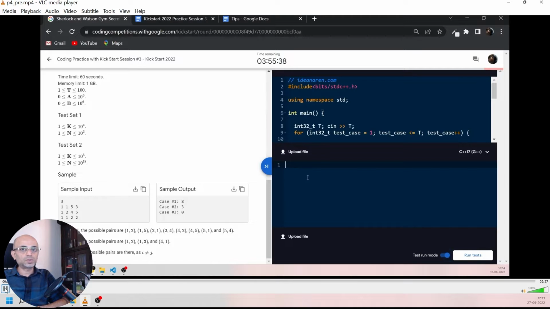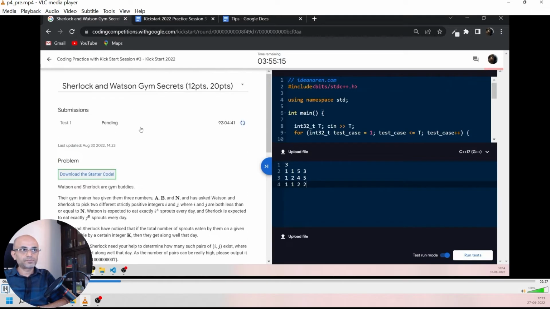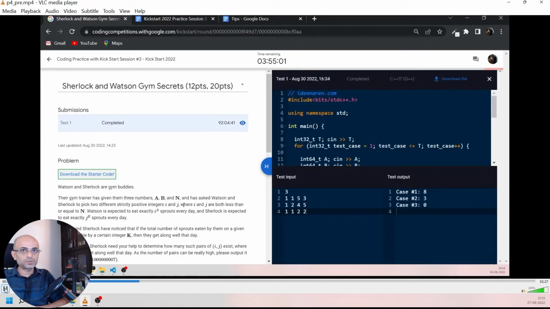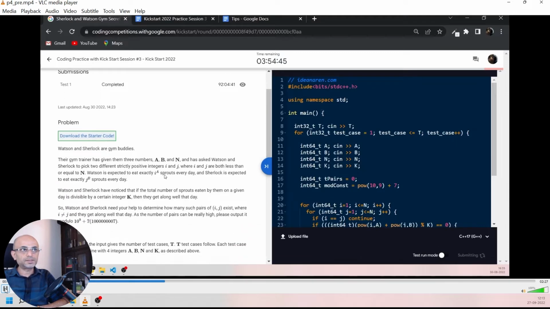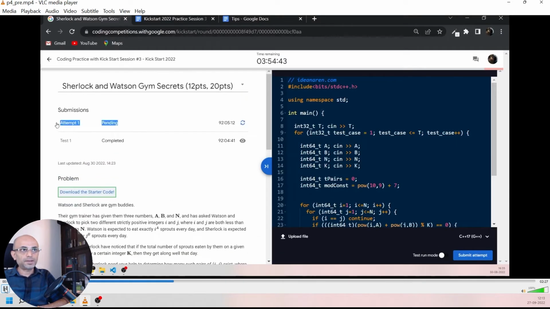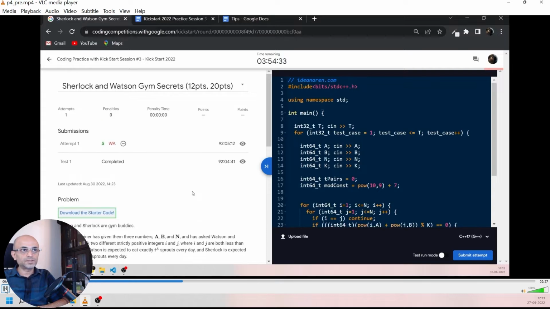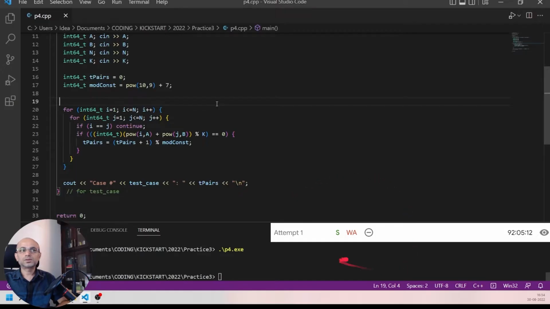Submit the code. Test run mode. 3 test cases. Running tests. Pending. It's completed, and the output is 830, which is correct for the sample output. Let's submit. For attempt 1, pending. Finished with wrong answer. So our attempt 1 resulted in a wrong answer for test case 1 itself.